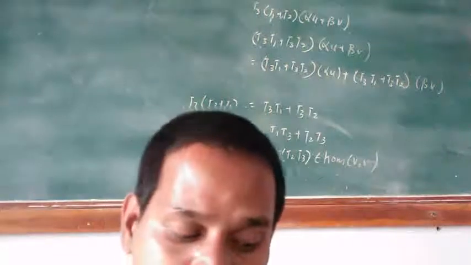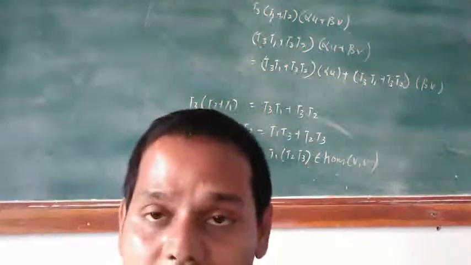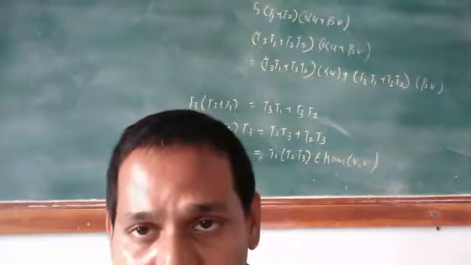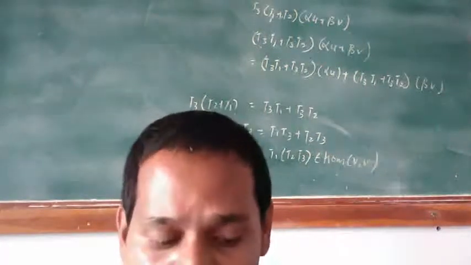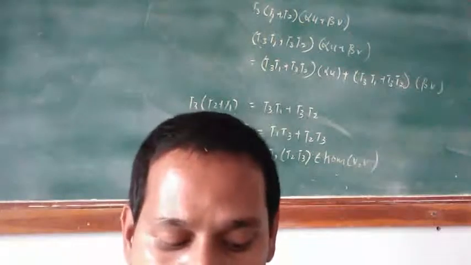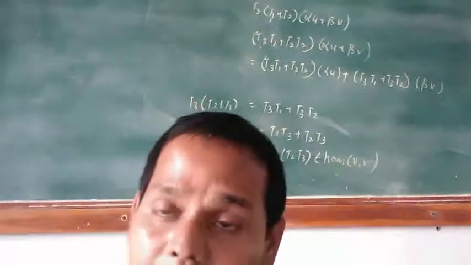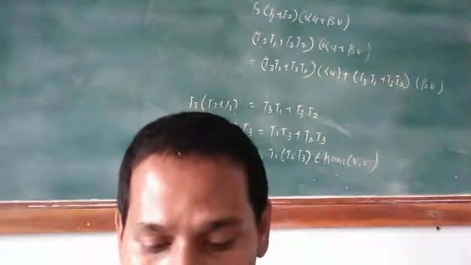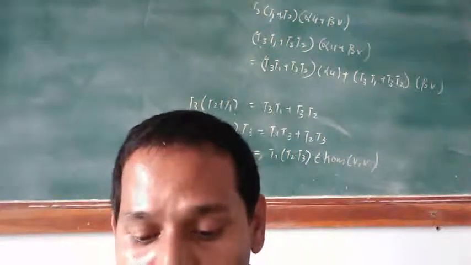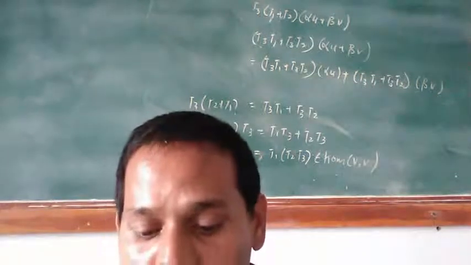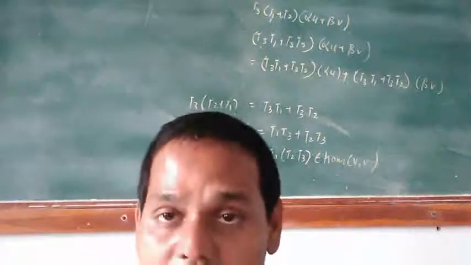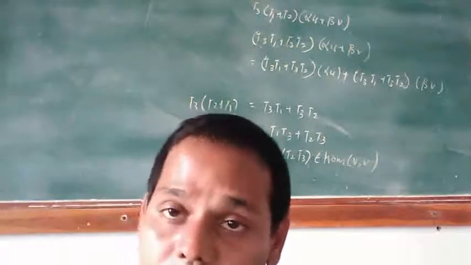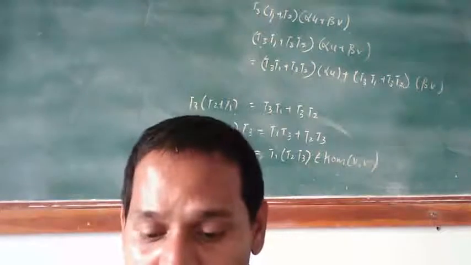That is, if there is an element S belongs to A of V such that S multiply T is equal to T multiply S is equal to 1, where we write S as T inverse. An element in A of V which is not regular is called a singular element.